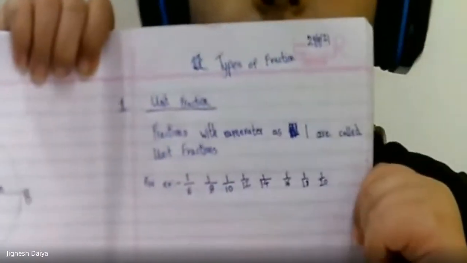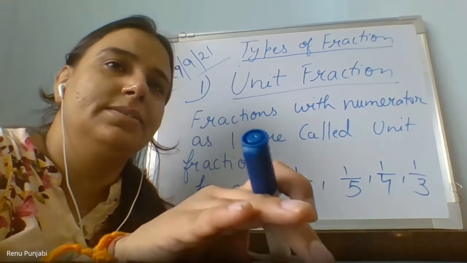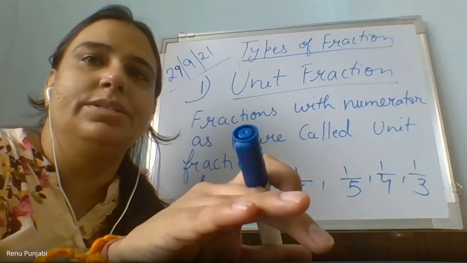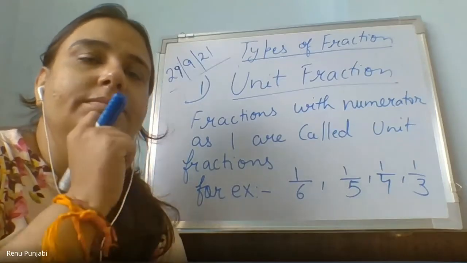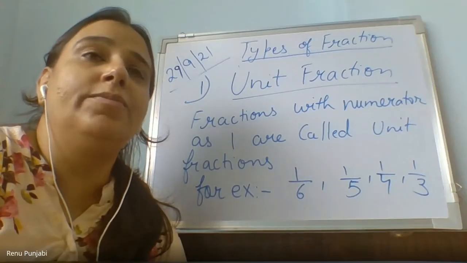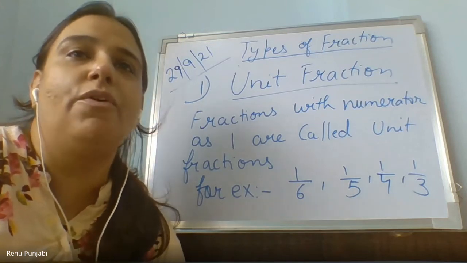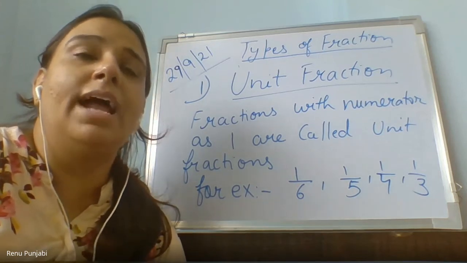Ma'am, can I give an example? Yes, Lakshya, give me the example, then I will move to the next topic. I have 40 chocobars and I gave my friend 10 chocobars. So the fraction will be 10/40. Do you know 10 upon 40 can also be written as 1 upon 4? But that you will learn later on.